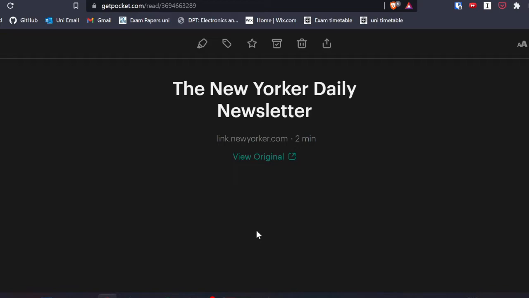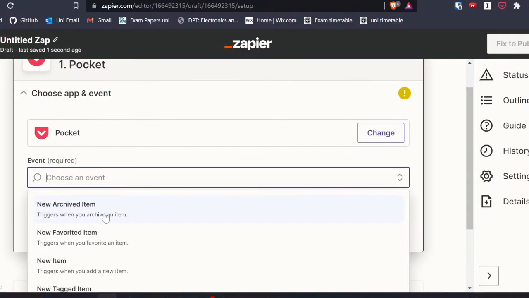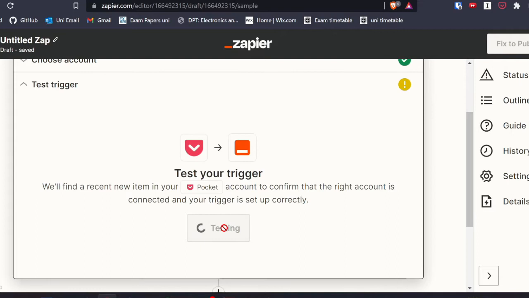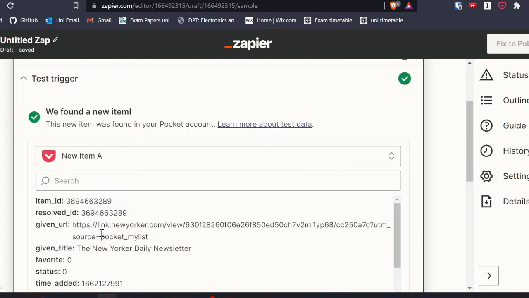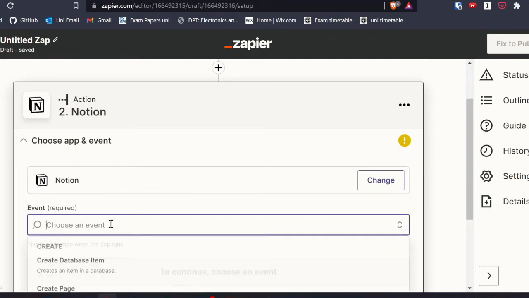And I also realized something else. Instead of having everything inside Pocket, I want to put everything inside Notion, and I found there's another thing called Zapier. Now Zapier is basically an app which connects from one app to the next. So let's say you have information from one app, you can just zap the information from that app and move it into a completely different app. And you can do that with a lot of apps. So Zapier is meant to move information from one place to the next.